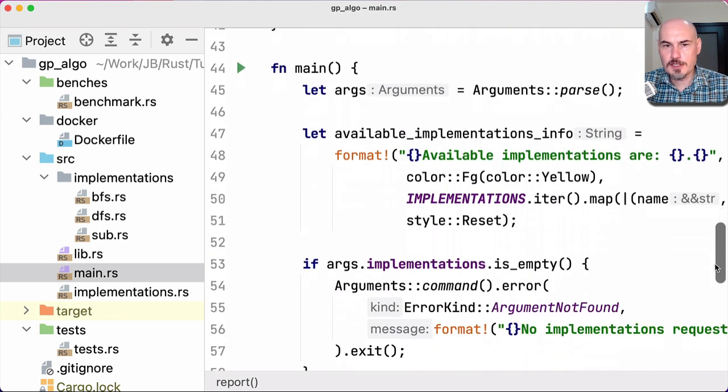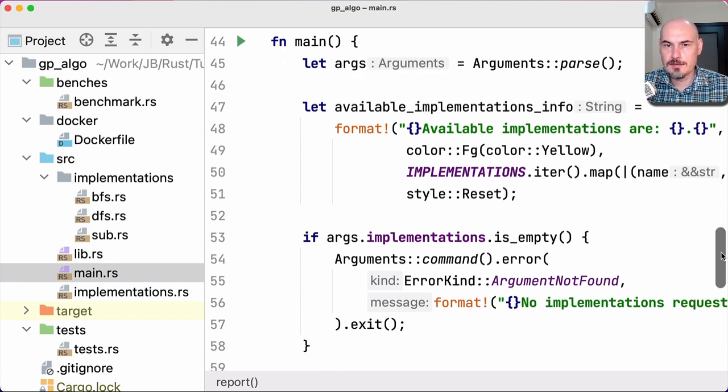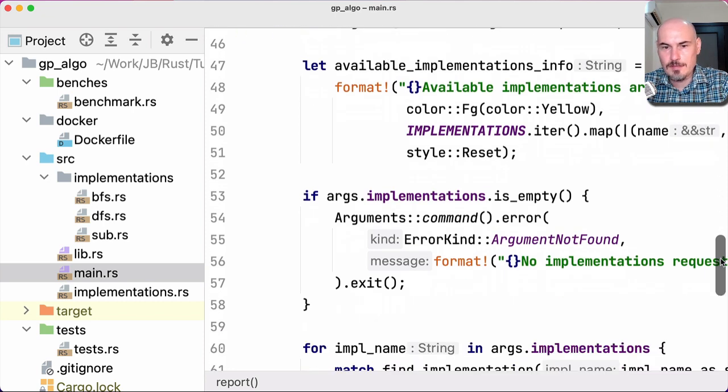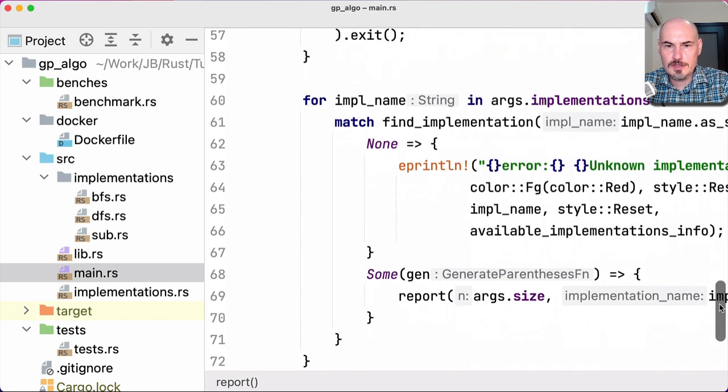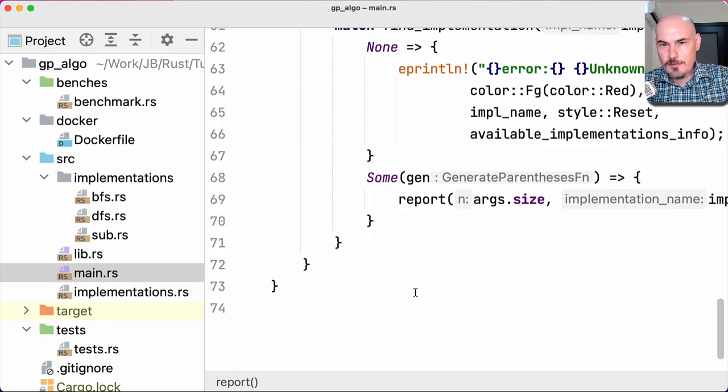And main function itself, I'm creating arguments here, and then everything is parsed by the library. I'm not thinking about that. And then just some information with colors and stuff like that. Here you can see them by yourself. And we just run all the implementations in the given list. And in my example, we had only one. Then run, and then we call report, and that's it. So this is main function.